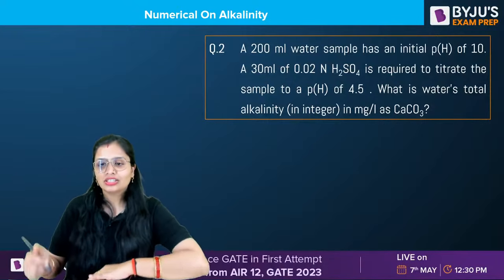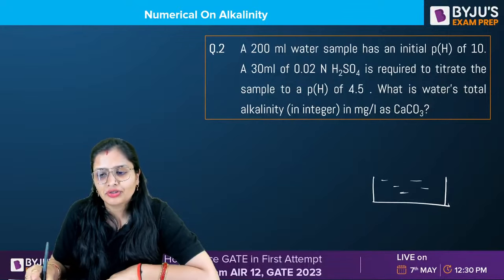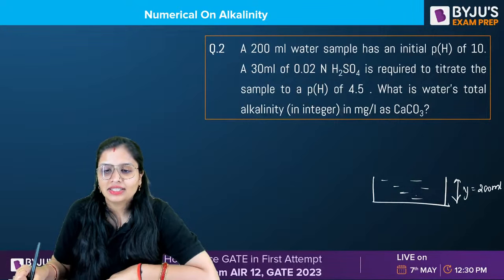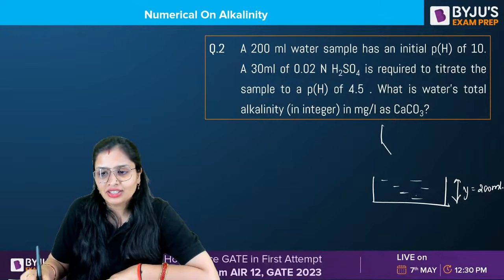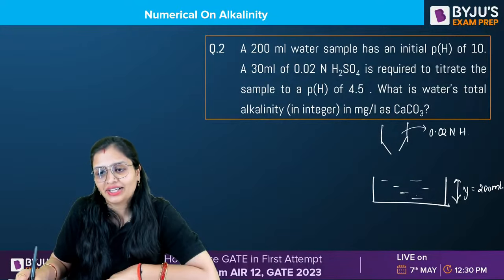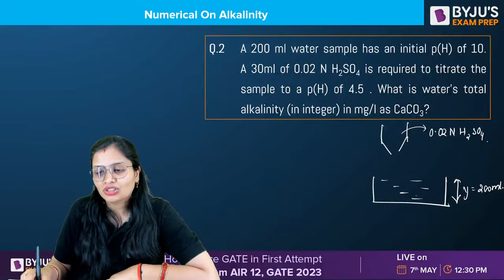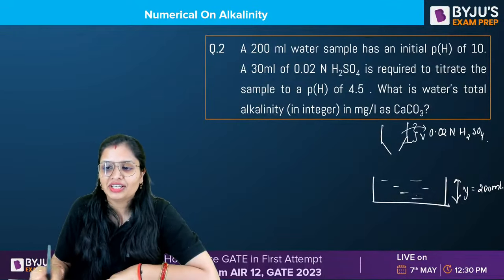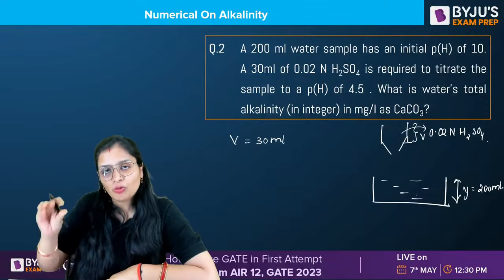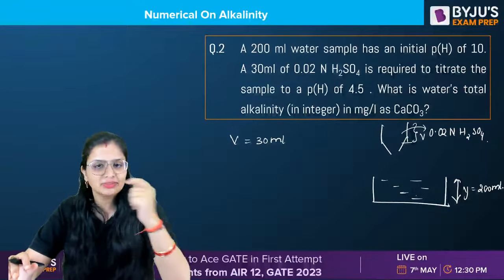Okay. So now see, a 200 ml water sample. The sample of water given to you is 200 ml, so Y is given as 200 ml. And then what is there here? You have a burette in which 0.02 normal H2SO4 titrant is there. How much of that chemical or titrant is used? V. How much is used? 30 ml. Okay, entire, that means up to 4.5, carbonate, bicarbonate, caustic, entire alkalinity is being neutralized.